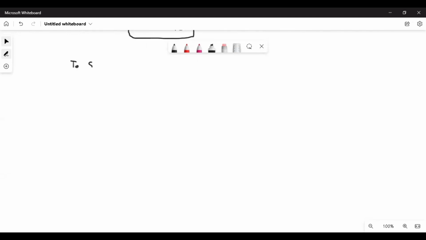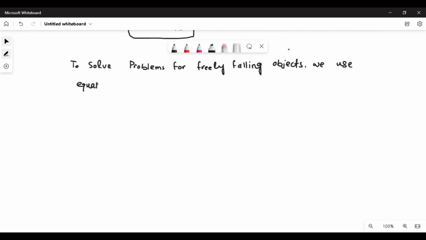So to solve problems for freely falling objects, we use the same equations of motion, but with a slight change. What are the changes? For example, we have the first equation.